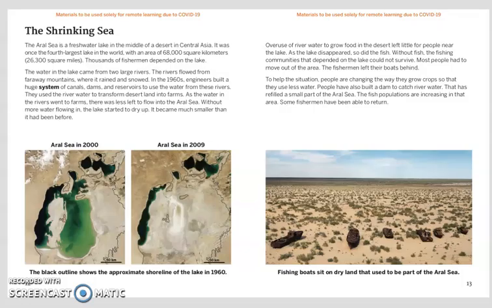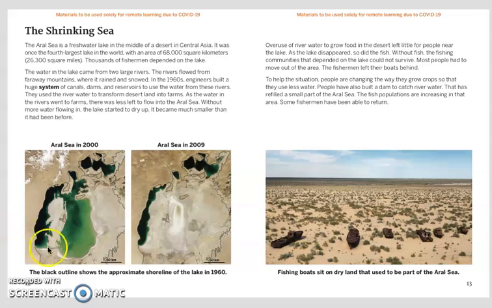To help the situation, people are changing the way they grow crops so that they use less water. People have also built a dam to catch river water. That has refilled a small part of the Aral Sea. The fish populations are increasing in that area. Some fishermen have been able to return.